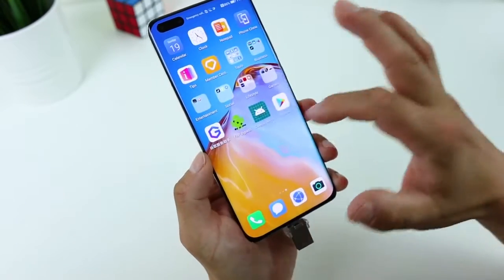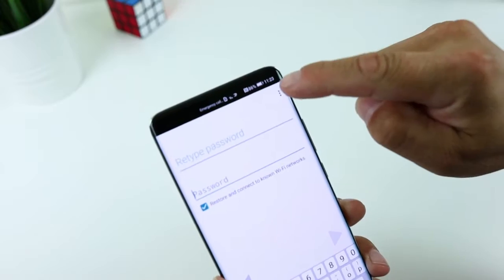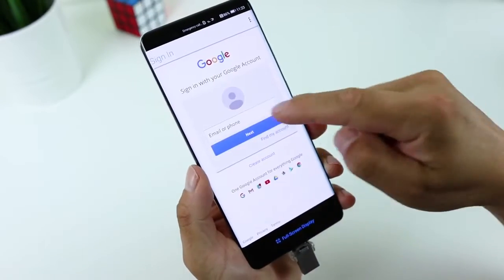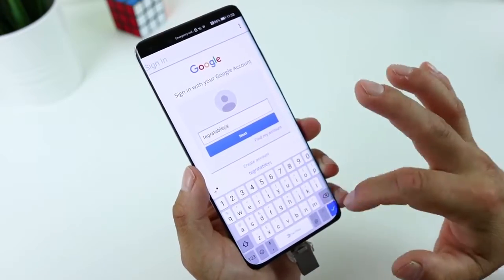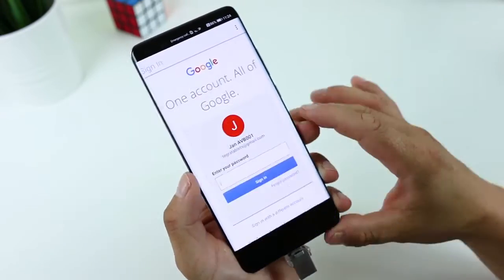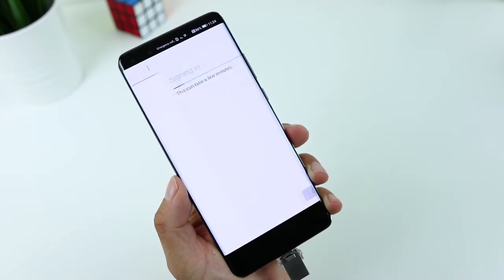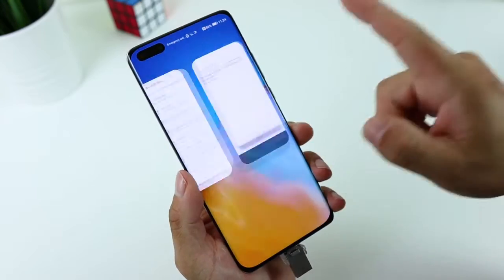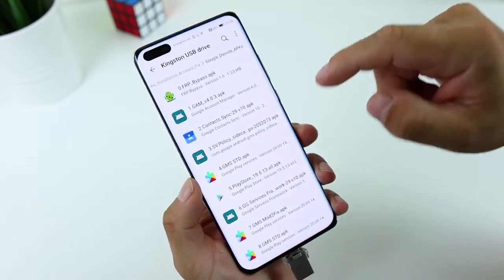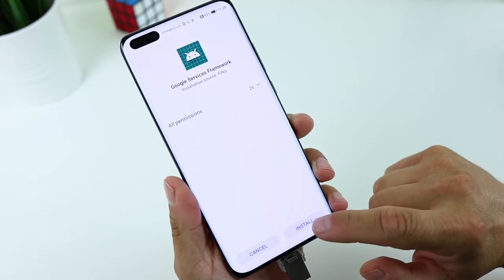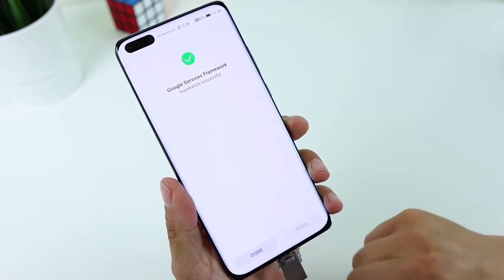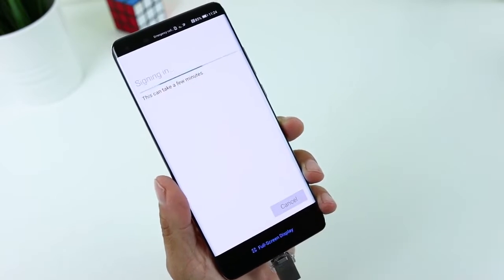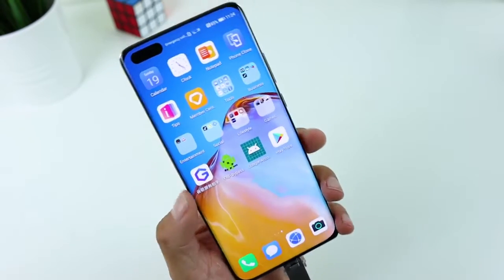Now open this green app. Three dots, Browser sign in. Now OK. And now you have to type your Gmail account with password. Okay, there is an error, but everything is fine. Go back, files, and you have to install the Google Services Framework application. Done. Now go back and tap on next, and we are signed in. That's cool.